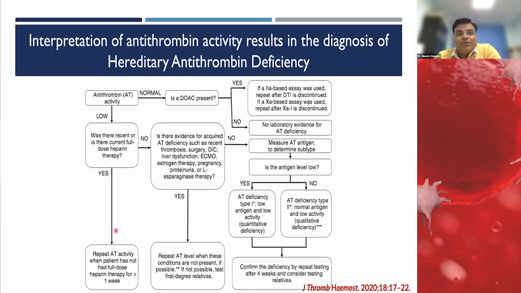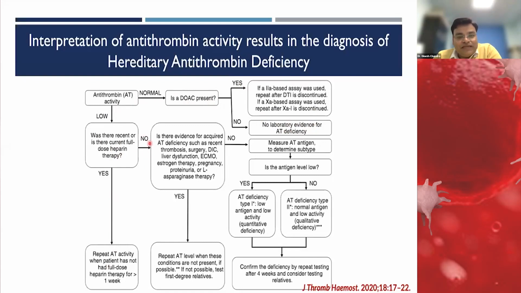So, how do we interpret the result of the antithrombin test? If the antithrombin activity is normal, we have to find out whether the patient is on a direct anticoagulant or not. If yes, then we should repeat the test. If no, and there is no other evidence for antithrombin deficiency or other acquired cause, then we can say the patient has a normal antithrombin level. If it is low, but there is a history of recent heparin therapy, then we should repeat the test once the heparin is stopped.